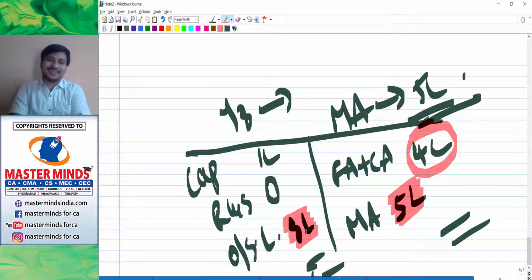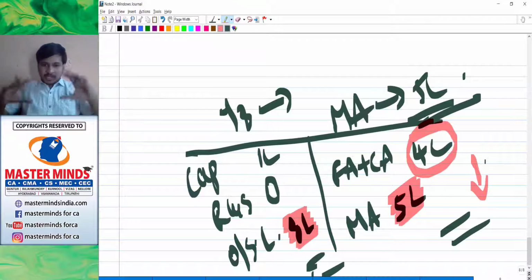This position is showing a very, very bad sign. So now what do they have to do? They have to make some arrangement so as to reduce this loss. If you look at this balance sheet, even a person with minimum idea about miscellaneous assets can very easily say that this company is not working well.